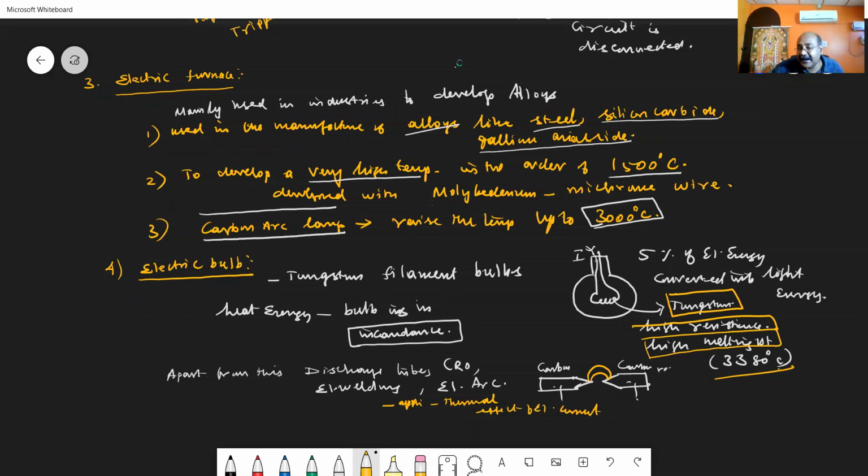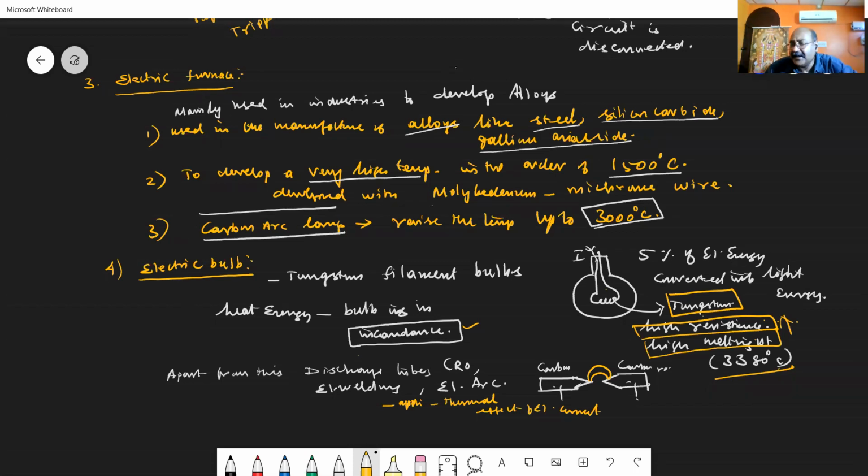When you supply electrical current through this tungsten wire, due to its high resistivity, it produces a very large temperature. That large temperature can be withstood by the tungsten filament since its melting point is very high. That temperature makes the tungsten incandesce. Incandescence means that due to heat energy, the body is able to liberate light energy. That is what happens in an electrical bulb.